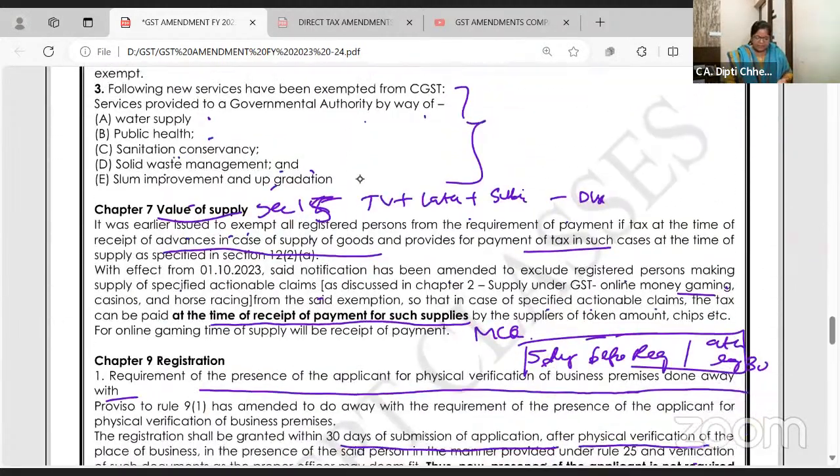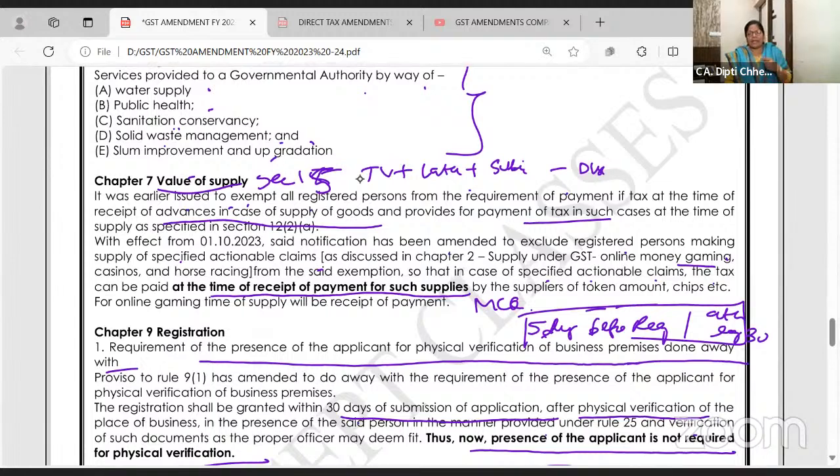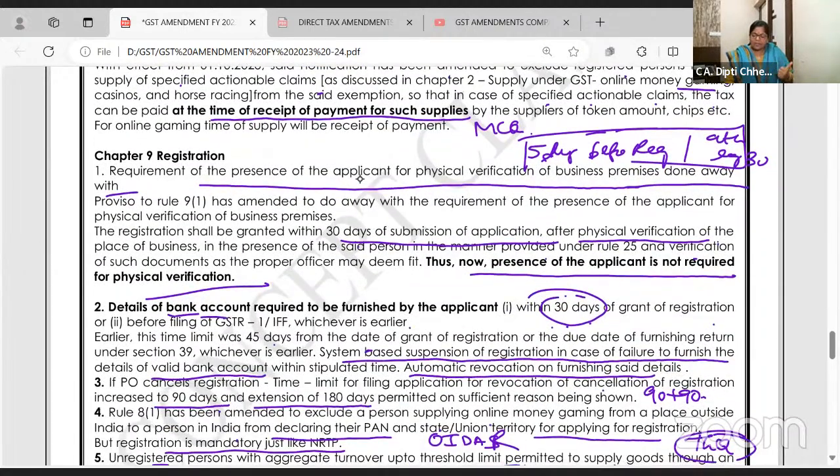Exemption अभी हमने last में अभी किया. Value of supply, online gaming, tokens and casinos, whatever you take, on that advance or payment basis जो भी पहले है tax देना पड़ेगा. Registration, at the time of registration and physical verification, it's not mandatory to have the applicant over there.